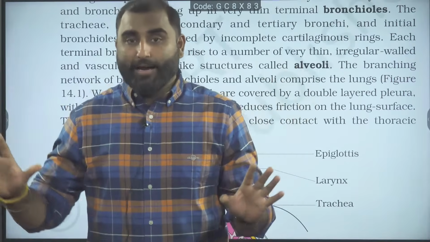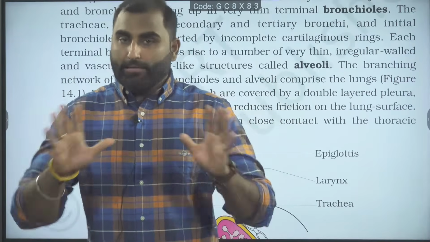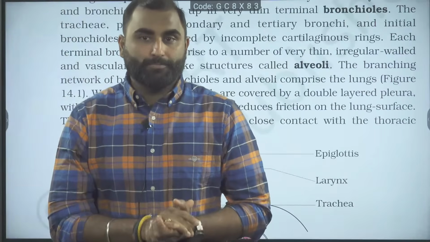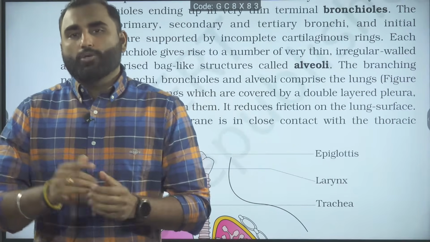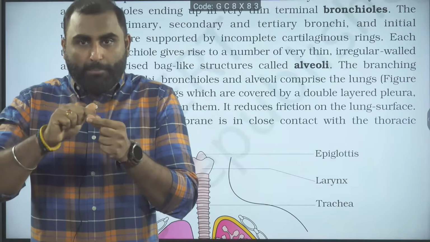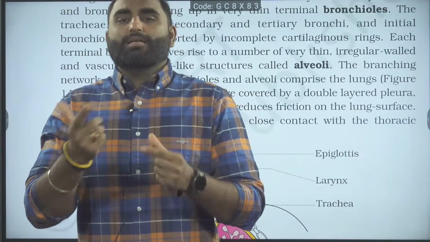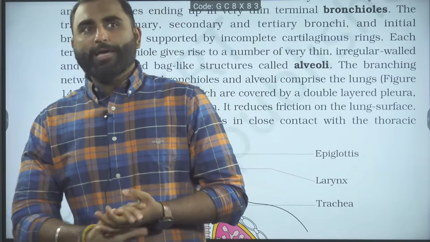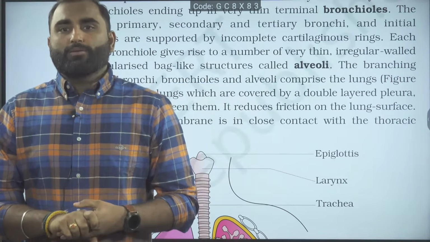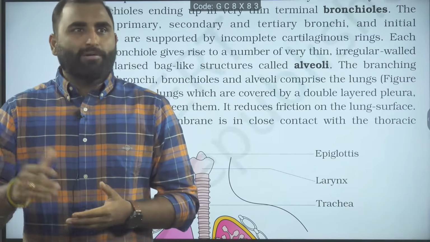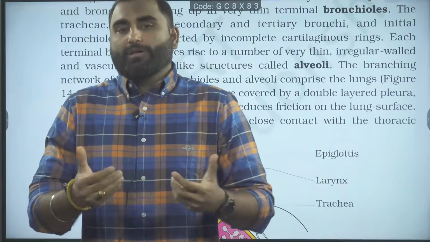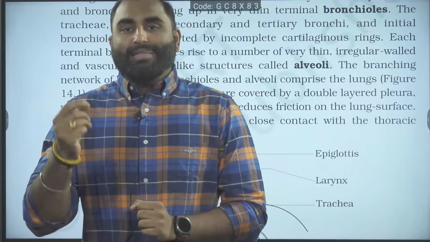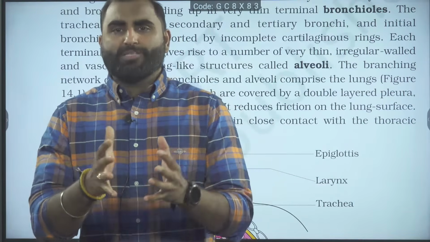Now don't get scared. This question was asked in the PYQ, that's why I'm telling this point. So in the pleura, between the outer parietal and inner visceral, there is a negative pressure. Negative pressure means roughly minus 5 mm of Hg. As you inspire, the negative pressure might increase further. That negative pressure is preventing the collapsing of the lung.